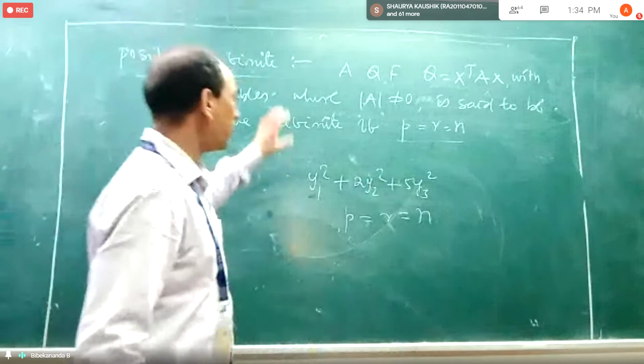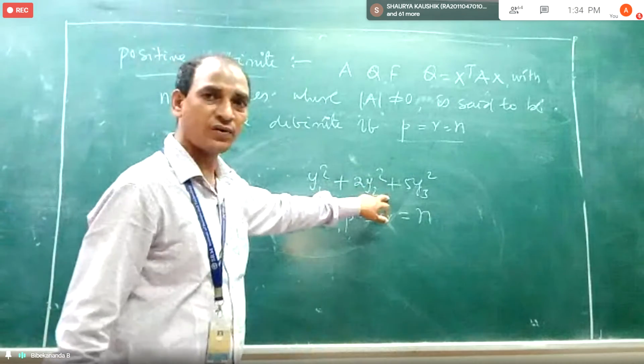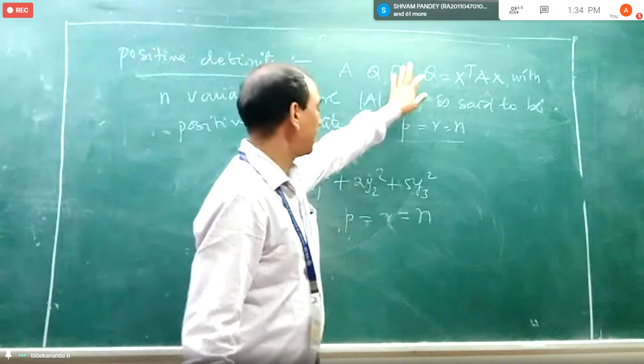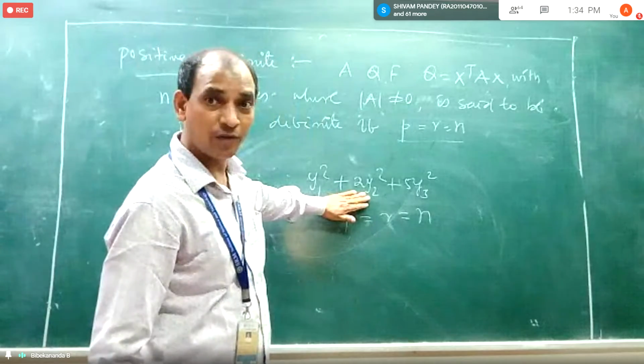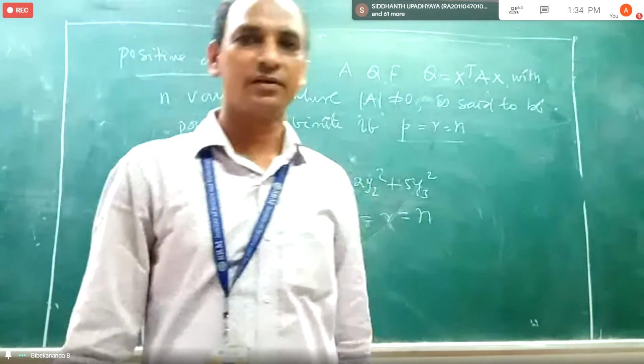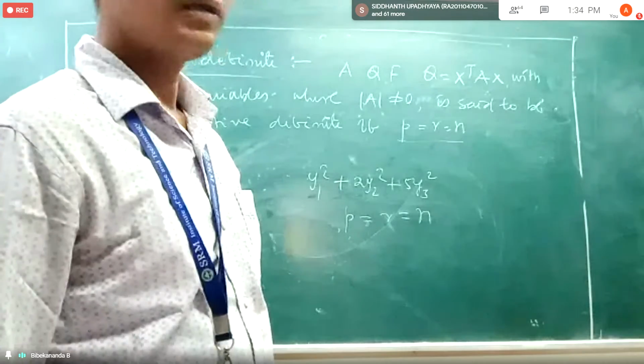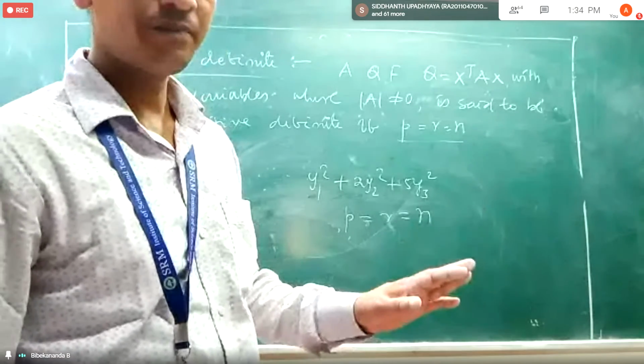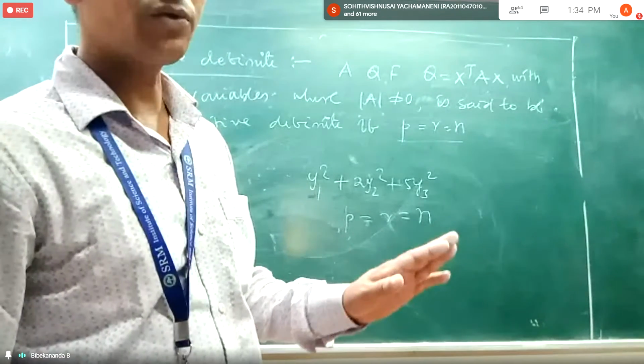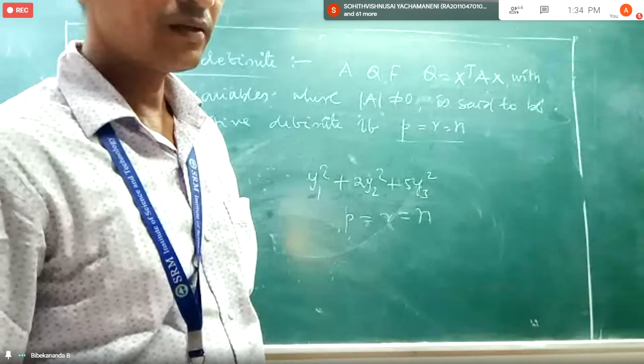So whatever quadratic form is associated with this canonical form will be positive definite. You understand it?